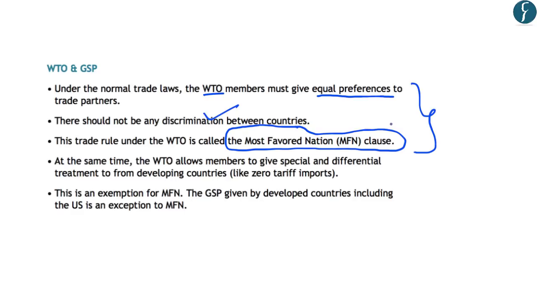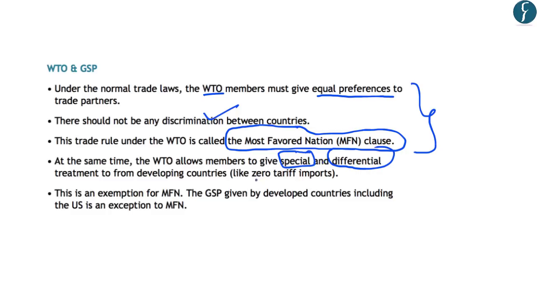However, there are certain exceptions to this MFN clause. In this sense, the WTO allows its members to give special and differential treatment to developing or poor countries. Now, as this special and differential treatment can only be given to developing countries or poor countries, such special or differential treatment cannot be given to developed countries.